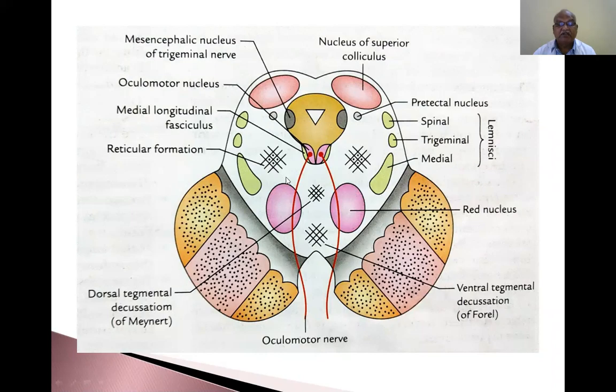This is the reticular formation, this is the dorsal tegmental decussation, this is the ventral tegmental decussation. This is the oculomotor nerve, this is the mesencephalic nucleus and the trigeminal nerve, this is the pretectal nucleus, and this is a large oval mass, the superior colliculus. All these structures are present at the level of the section of the superior colliculus.